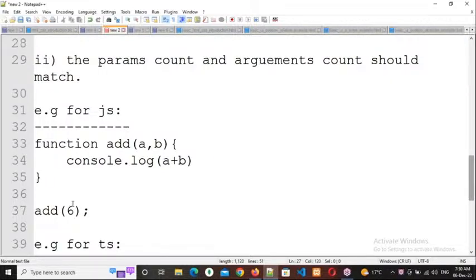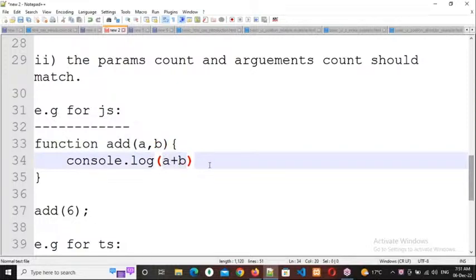So here argument 1 is matching with parameter a, so the a value will become 6. So a plus b, the a value is 6 only. But what about b? That value is undefined, because it is an unmatched parameter. Clear, everybody?